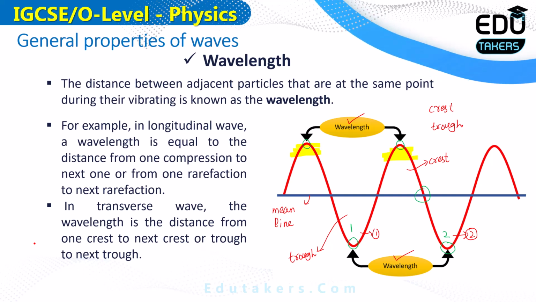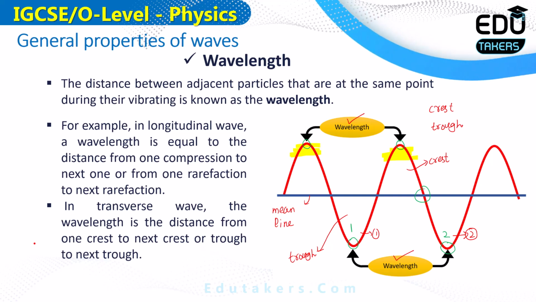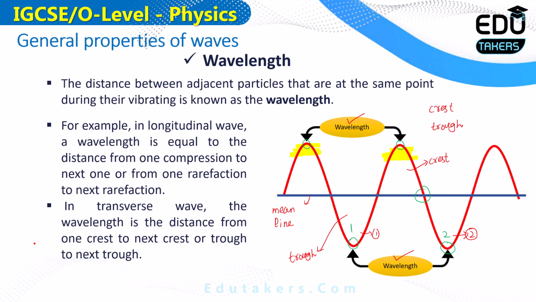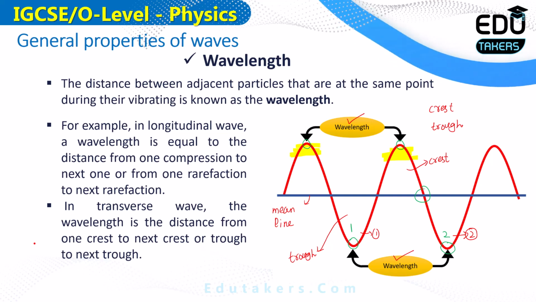At the compression, the particles are closer to each other, meaning the distance between the particles is small, while at the rarefaction, the particles are far away from each other. The distance between the particles increases at the rarefaction. Again, as we defined the wavelength for the transverse wave as the distance between two consecutive crests or troughs, we can define the wavelength for the longitudinal wave in the same way: it is the distance between two consecutive compressions or two consecutive rarefactions.